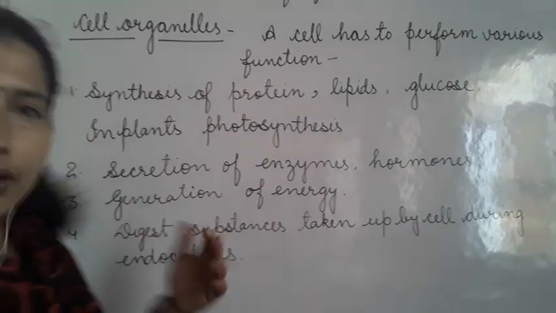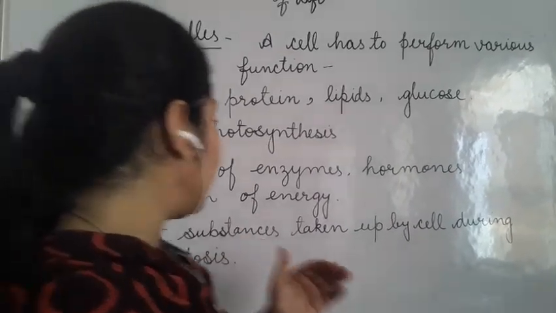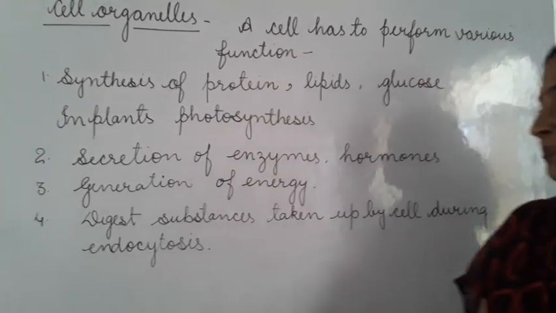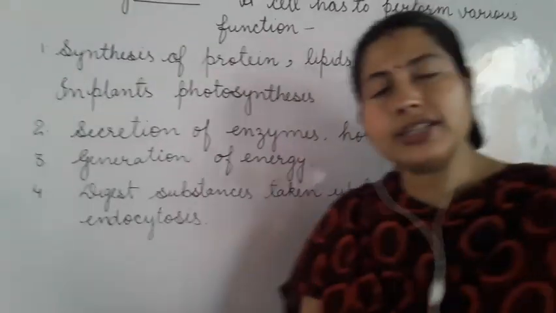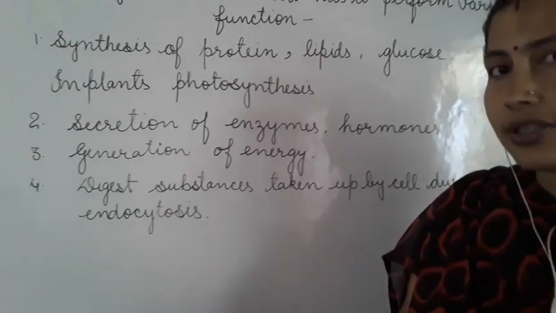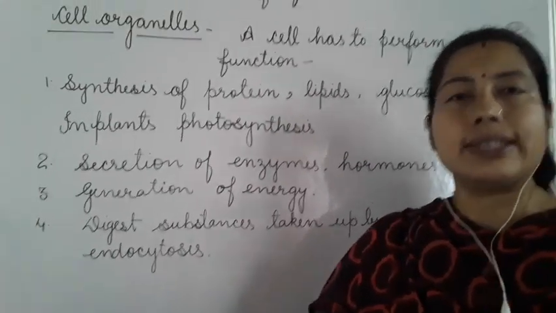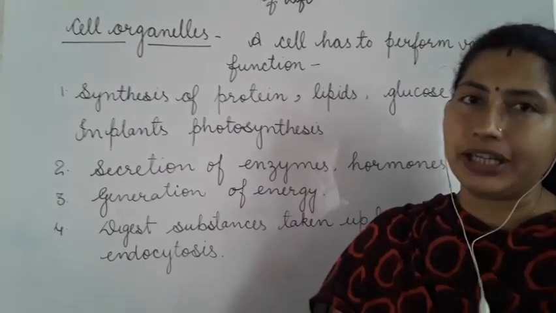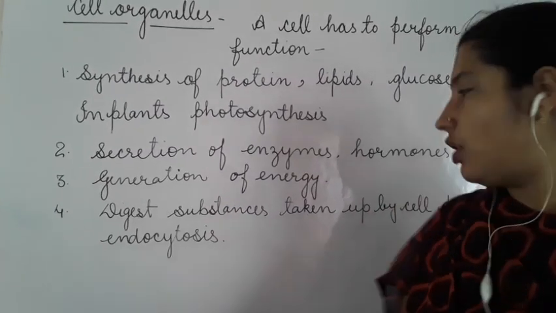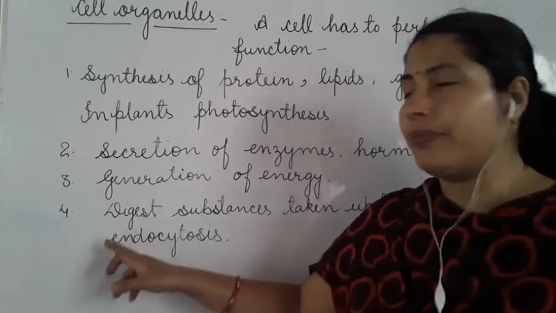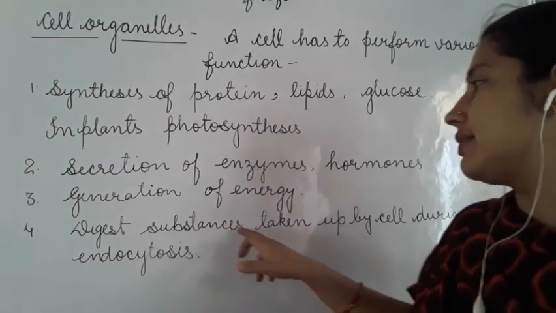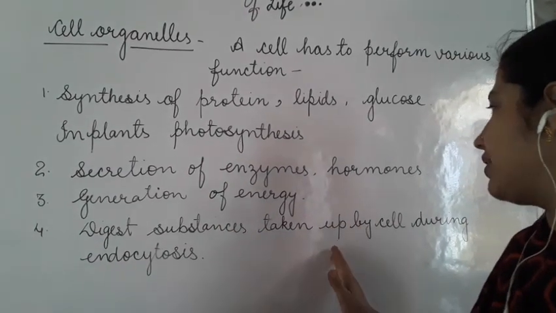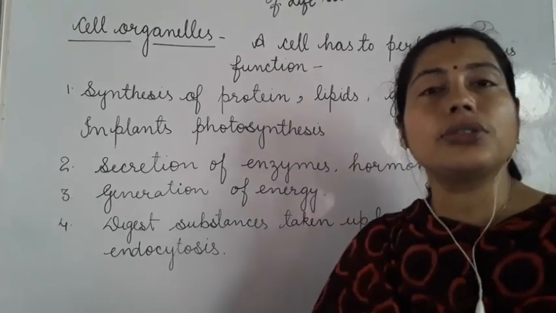And one more function of it, it digests substances taken up during endocytosis. What is endocytosis? Endocytosis is a process in which the cell engulfs food and other material. So, this process is called endocytosis, and it occurs in amoeba. So, it digests substances taken up by the cell during endocytosis.